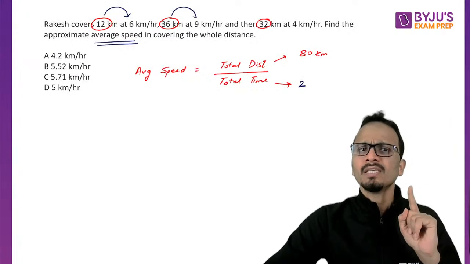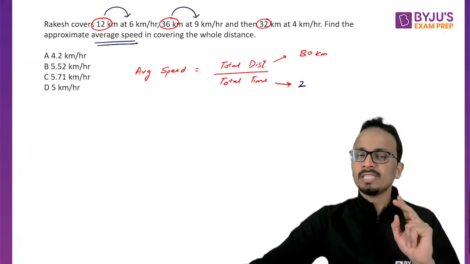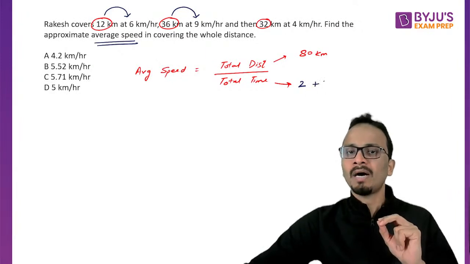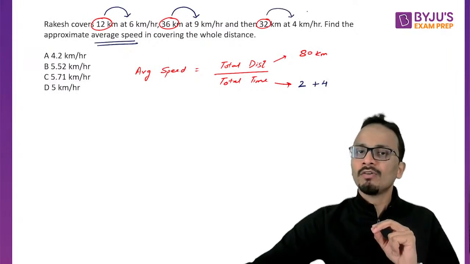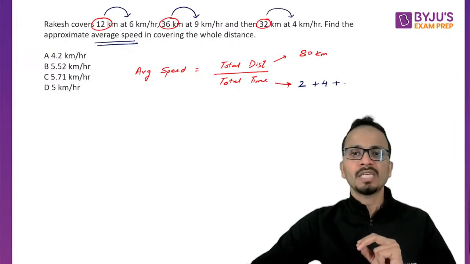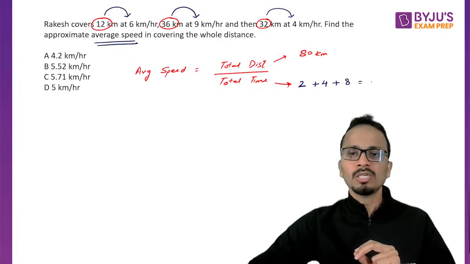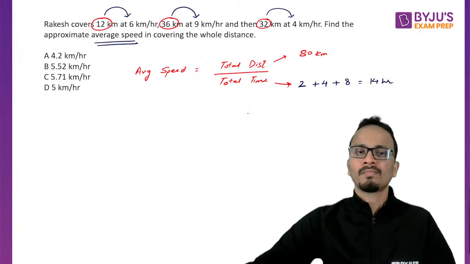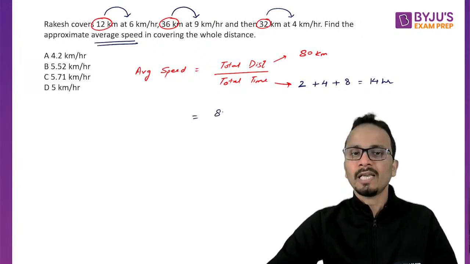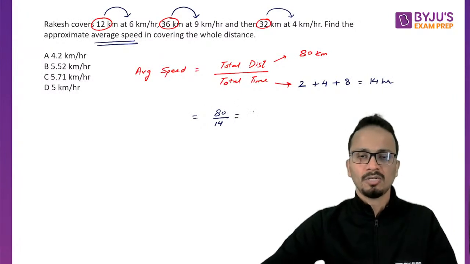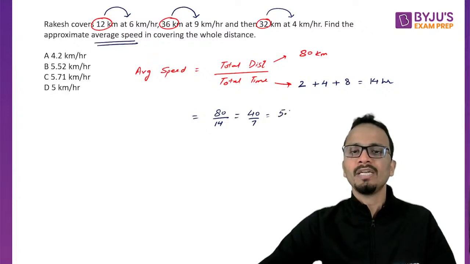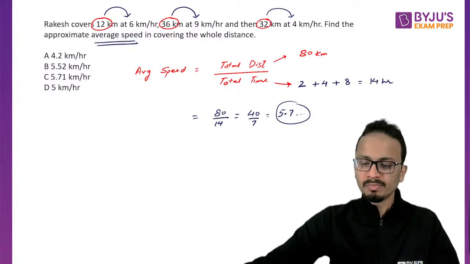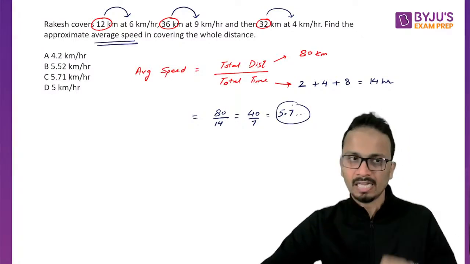Then 36 kilometers at 9 kilometer per hour. So 36 upon 9 is 4. So in the second part, the person will take 4 hours. Next, 32 kilometers at a speed of 4 kilometer per hour. The time taken will be 32 upon 4, that is 8 hours. So the total time taken here is 14 hours. So I can now write average speed as 80 upon 14, or 40 upon 7, or 5.7 something. So 5.7 kilometer per hour approximate. This will be your final answer.